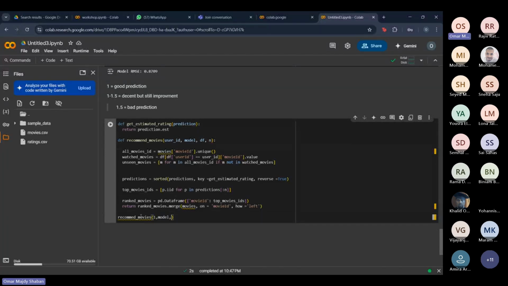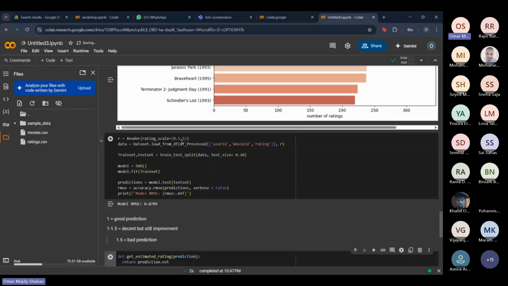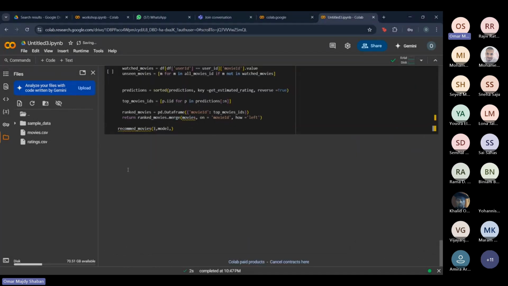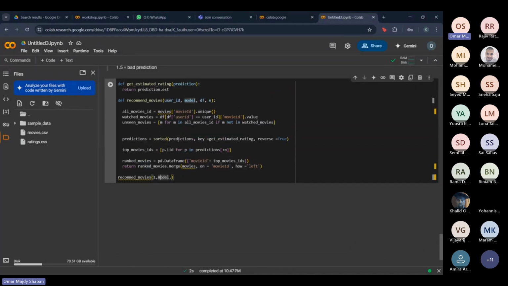What we're gonna do? So we pass the user ID, so the user ID number one or two. I'm just trying out one, and we're gonna pass the model that we made, which is here. We're passing this model into here. Next, we're gonna pass our data set, which we named DF.